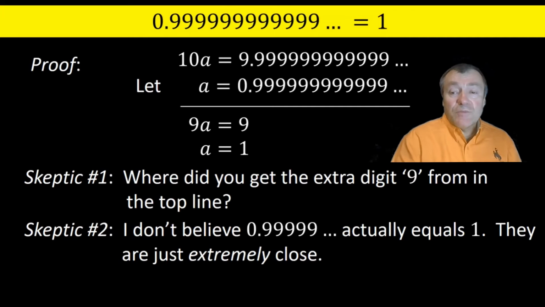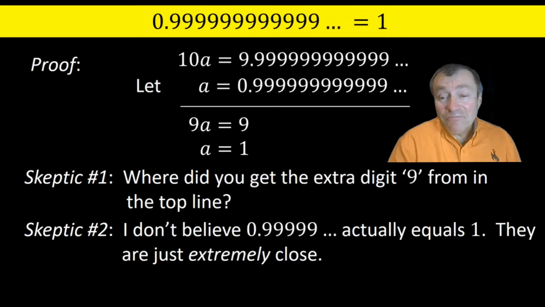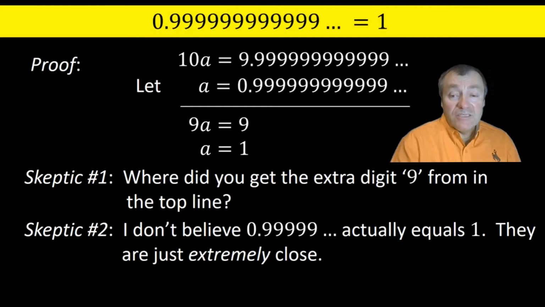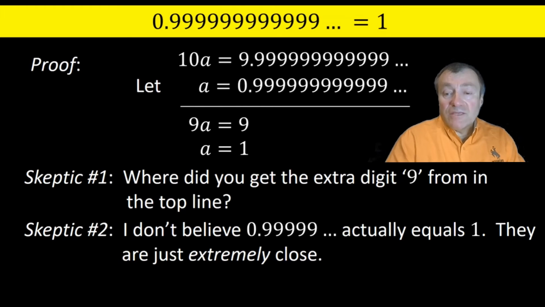Another skeptical response is that 0.9999, repeating forever, can't really equal 1 because it looks a teeny bit smaller, so it's a little bit less. Probably very close to 1, even infinitely close to 1. Now, this response does not actually identify any hole in our proof. It just says that regardless of whatever proof we put forward, the student is not willing to be convinced, probably based on their own intuition about the real numbers.